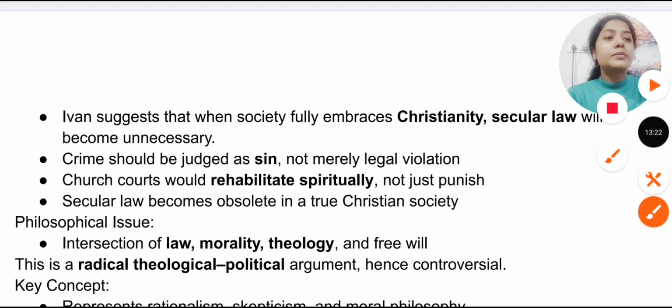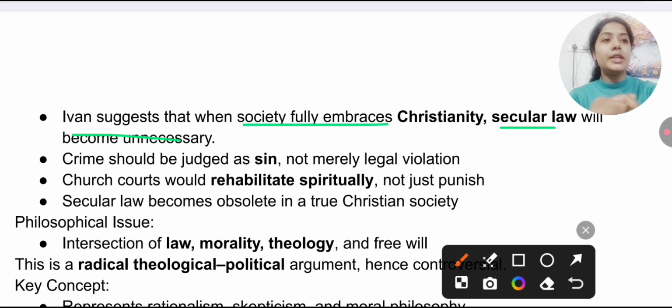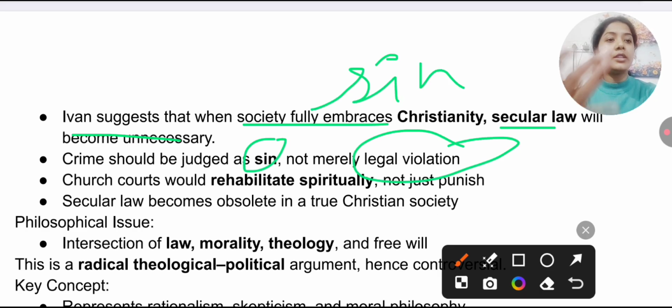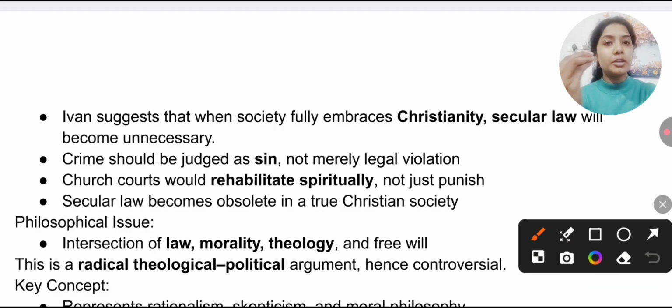Here the writer also argues that when society fully embraces Christianity, secular law will become unnecessary. Crime should be judged as a sin, not merely a legal violation. That they have violated something, but it should be judged as though the person has been involved in a serious crime, and that should be viewed as: you have committed a sin. Church courts should rehabilitate spiritually and not just punish. Secular law becomes obsolete in a true Christian society.